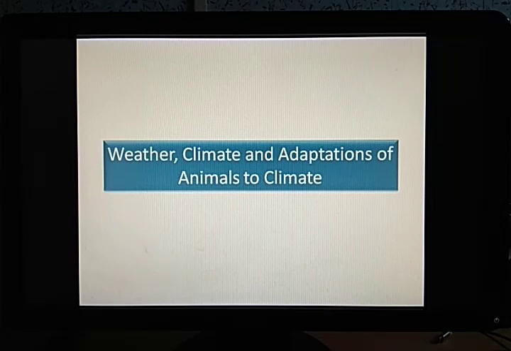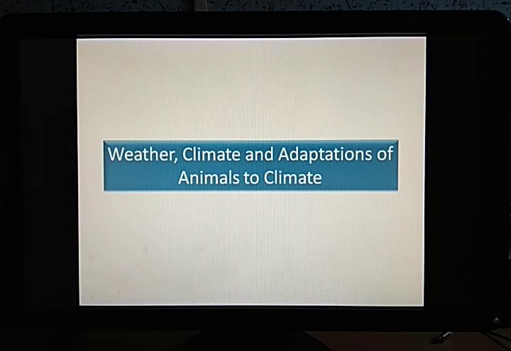Now these terms weather, climate might seem to be similar to you, but there is really a huge difference between the term called weather and climate. And in adaptations, we will be discussing how the animals adapt themselves to the different climate to survive.